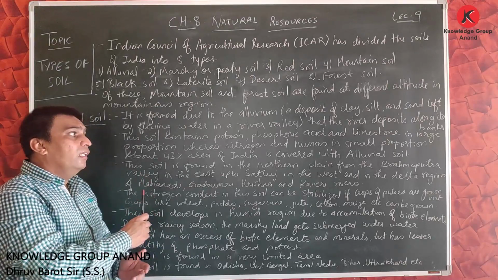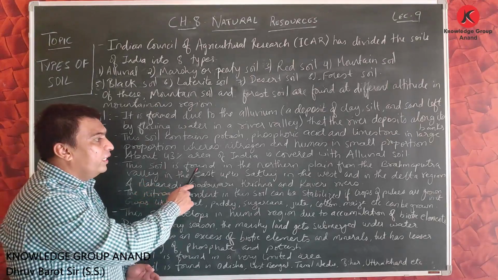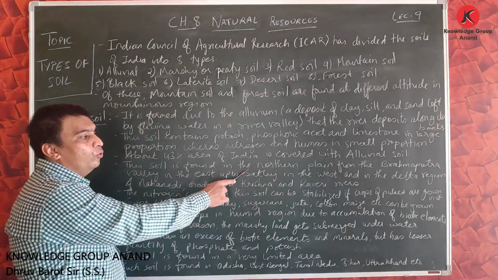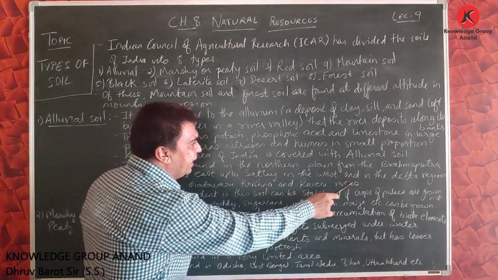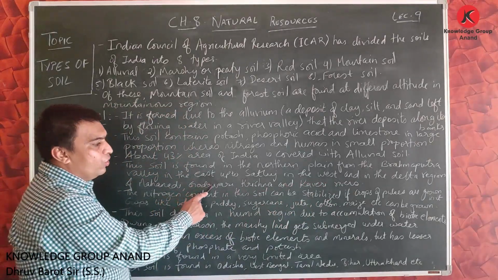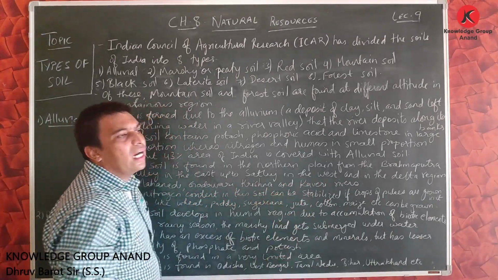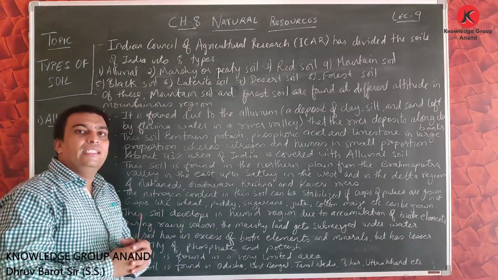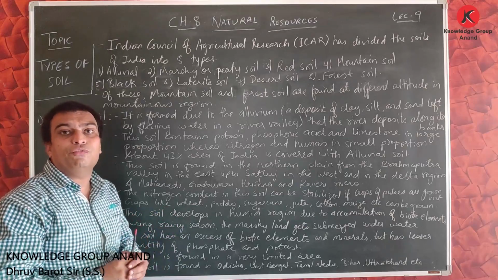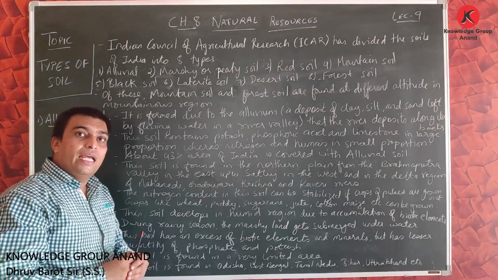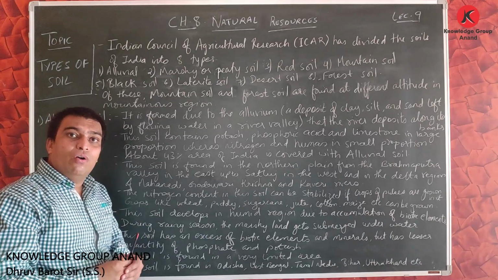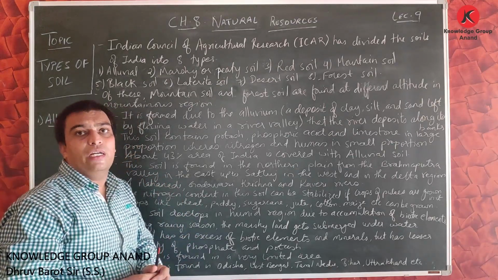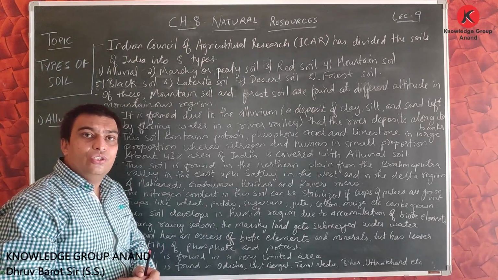This soil is formed in the northern plain, from the Brahmaputra valley in the east up to Satluj in the west, and in the delta region of the Mahanadi, Godavari, Krishna and Kaveri rivers. Friends, here the regions are given where we can find this type of soil. These types of soil can be found in the northern plain region.